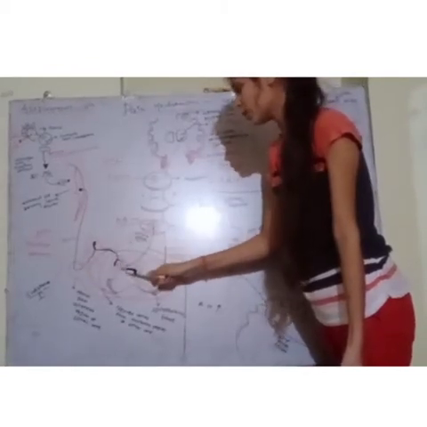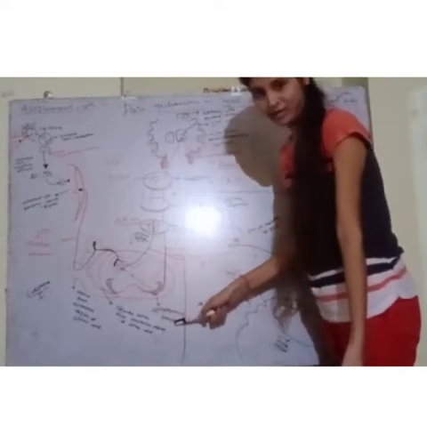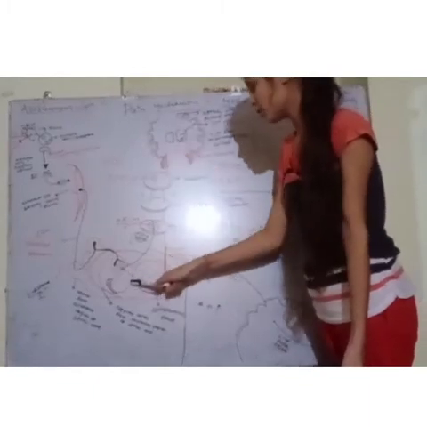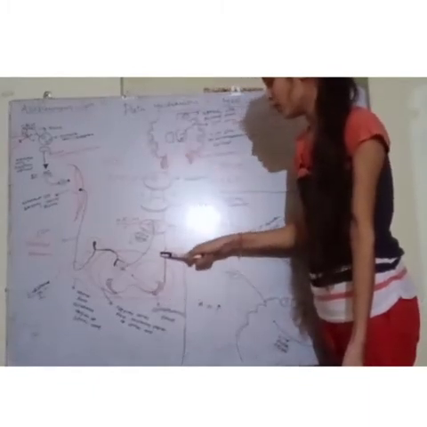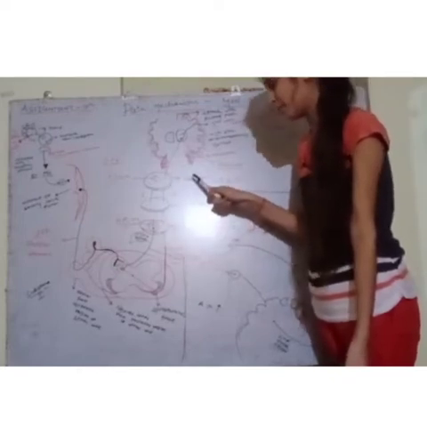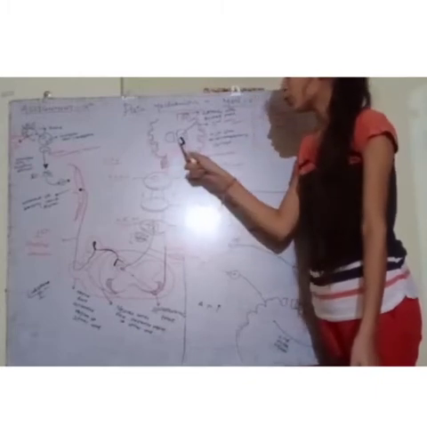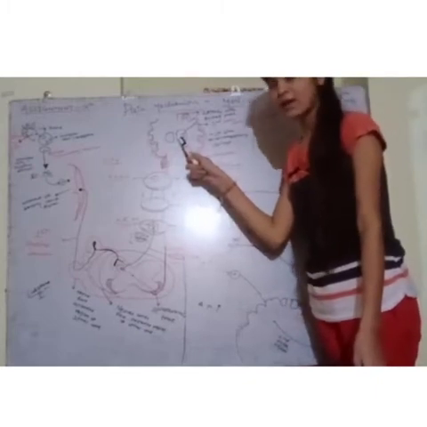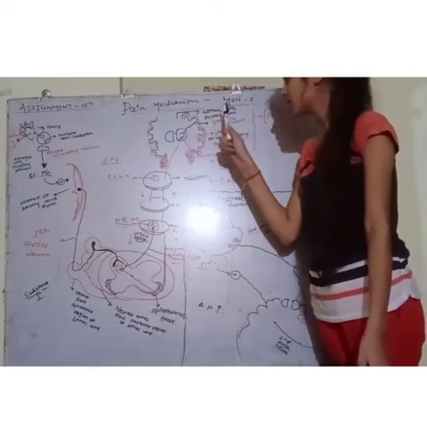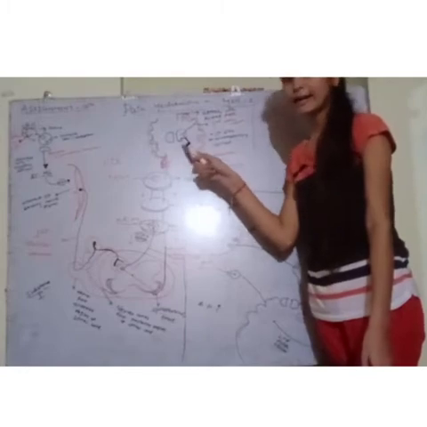Now the second order neuron will pass through the spinothalamic tract between the spinal cord and the thalamus. The second order neuron will go through the spinothalamic tract towards the brain stem, which consists of the midbrain, pons and medulla. Now the second order neuron will reach the thalamus, where it synapses with the third order neuron. Okay.